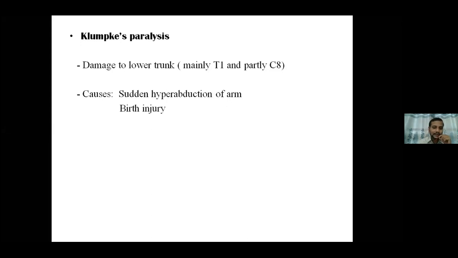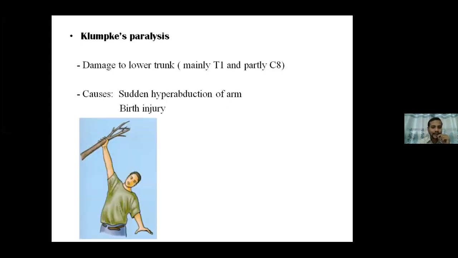Birth injury, again the same way. So this is the way in which the hyperabduction of the arm is seen. You can make out this, again stretching of the arm is taking place, which can cause the nerve tearing.